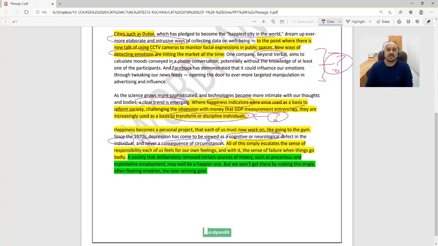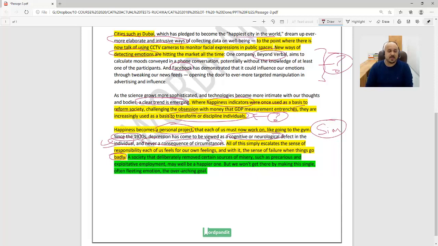All of this simply escalates the sense of responsibility, each one of us, for our own feelings, and with it the sense of failure when things go wrong or things go badly. Now, what the author is implying here is that since the 1970s, depression has been viewed at the level of the individual, as a cognitive or neurological defect. The author is implying a similarity, right? Why has he highlighted this fact? Because he wants to highlight that happiness has also become a personal project, something similar to depression.